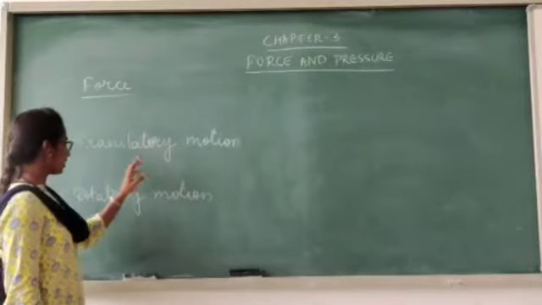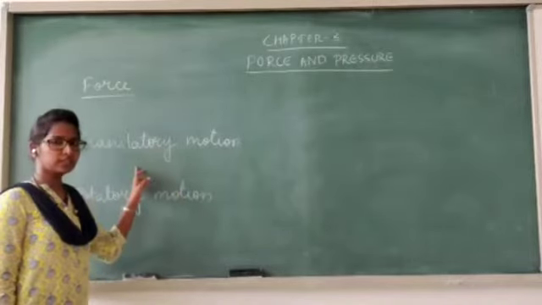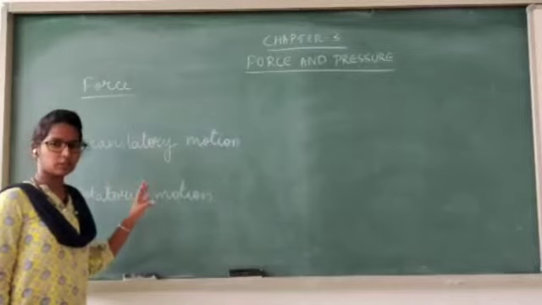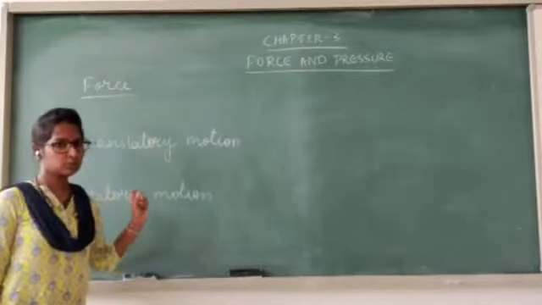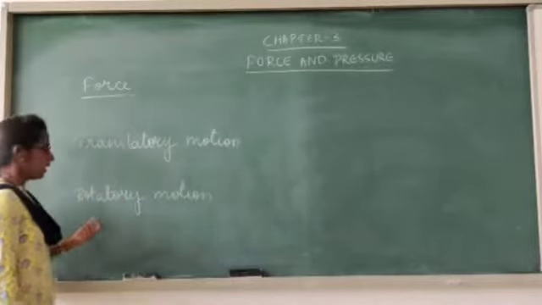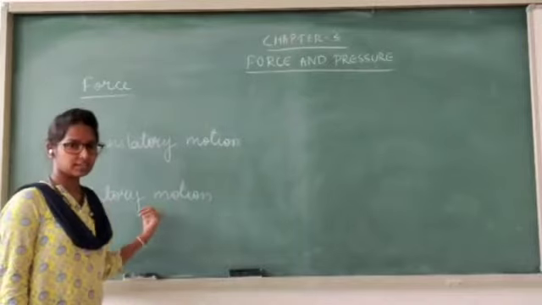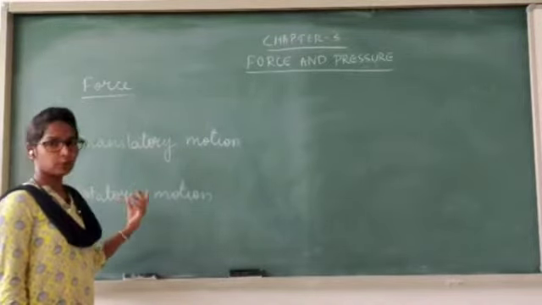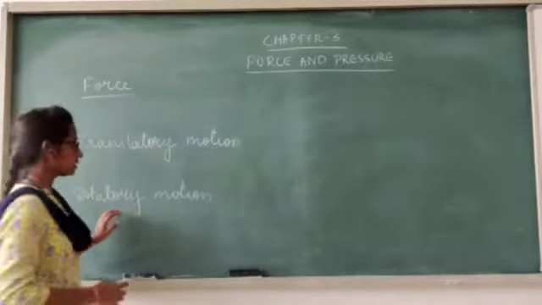Again, this translatory motion can be classified into two types: rectilinear and curvilinear. In rectilinear motion, it moves in a straight path. In curvilinear motion, it moves in a curve. But in both cases, all the parts of the body move through the same distance in a given time. In rotatory motion, the object moves in a circular path about a fixed axis without changing its position. So when we apply a force, even the object can rotate. That is what we learned in this chapter.